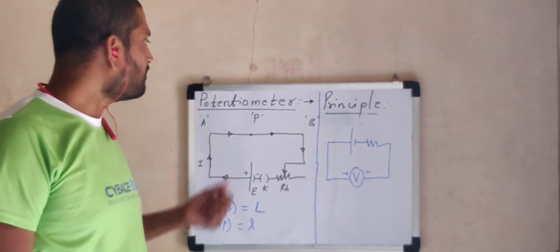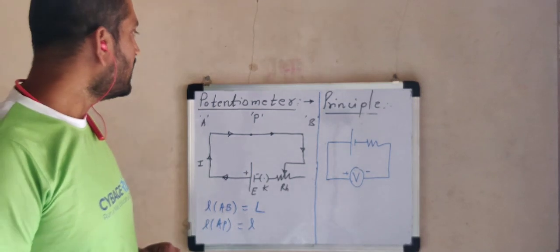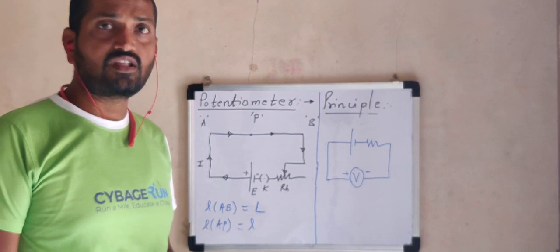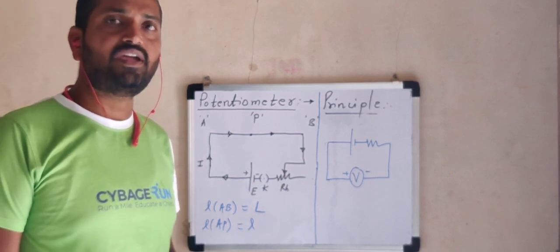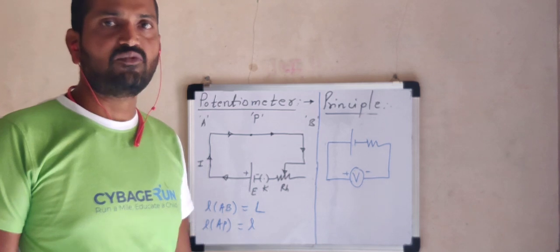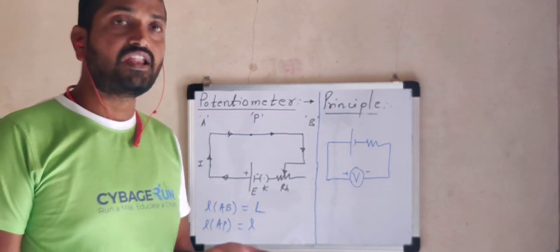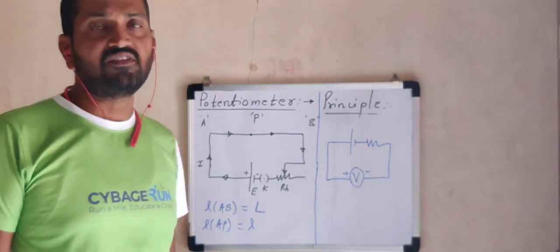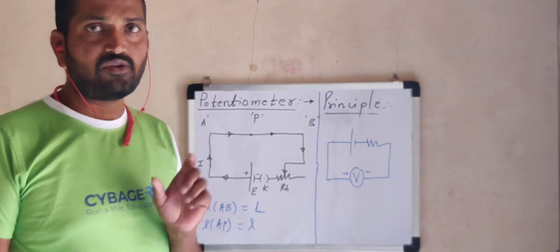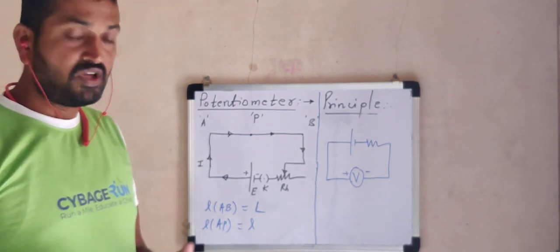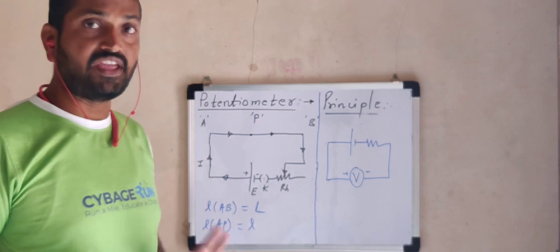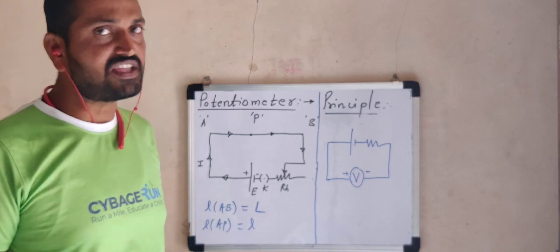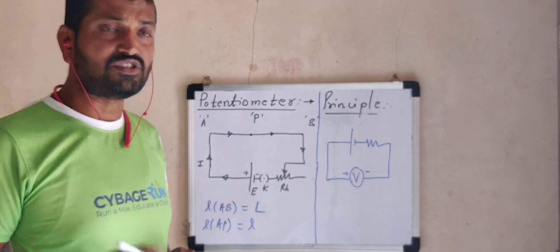Now let us consider the study of one more important device in electrical or electronic measurement, and it is called a potentiometer. In the previous video we considered the meter bridge, which is a device to determine the unknown resistance of a given metallic wire or a given galvanometer in an electrical or electronic circuit. Similarly, in order to measure voltage or potential difference in a given electrical circuit, we already have a device called a voltmeter. We know that a voltmeter to measure voltage is always connected in parallel with a given circuit, and to measure current an ammeter is always connected in series. This is general knowledge which is known to you.